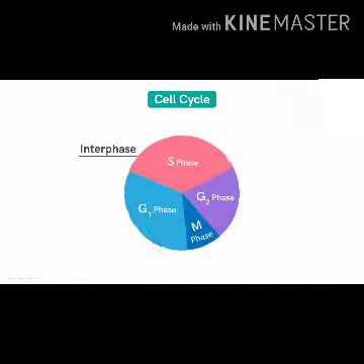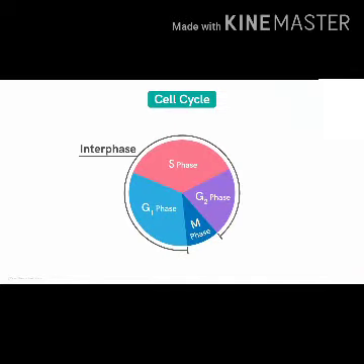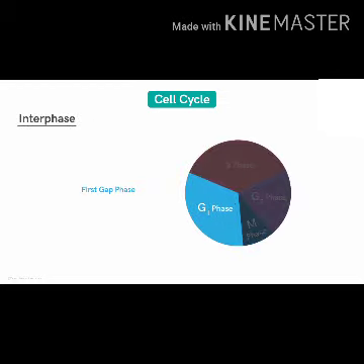Interphase is otherwise called resting phase because it is the time during which the cell is preparing for cell division. Interphase is divided into three further phases. They are G1 phase, S phase and G2 phase. First we are going to study G1 phase or gap 1 phase. G1 phase or first gap phase is the interval between mitosis and initiation of DNA replication, that is S phase. So it is a gap between M phase and S phase.